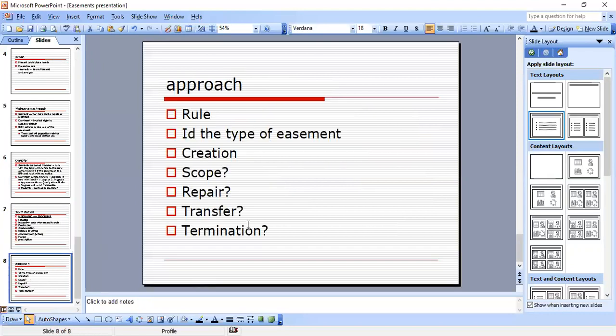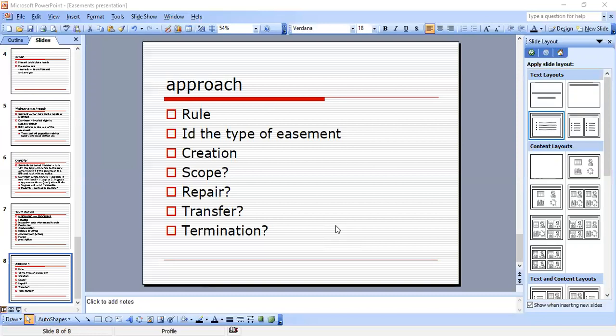And finally, this is our approach for the easement portion of the essay, because you'll probably get more than just the easement there. So that is my conclusion here. It's good to know the real covenants and equitable servitudes.